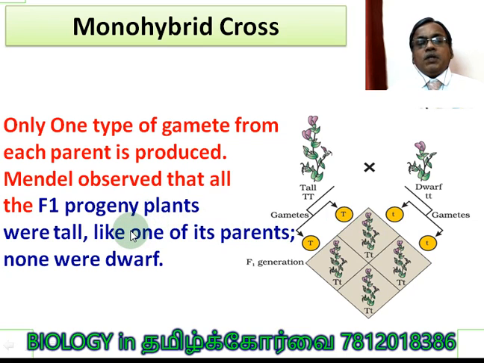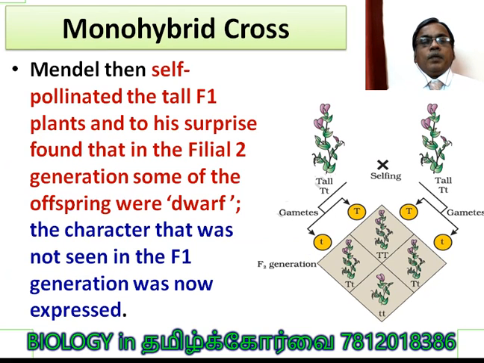F1 progeny plants, all of them were tall for Mendel with respect to Pisum sativum. It is giving the appearance of one of its parents, that is the tall parent. All the F1 plants were tall and dwarf not expressed. So this is the F1 generation result Mendel obtained.